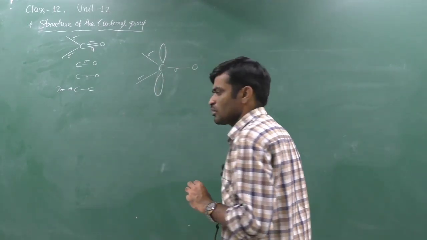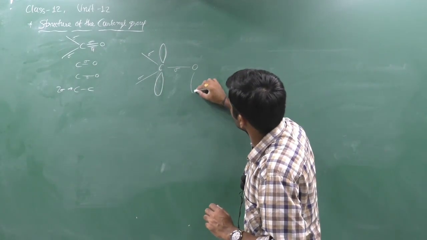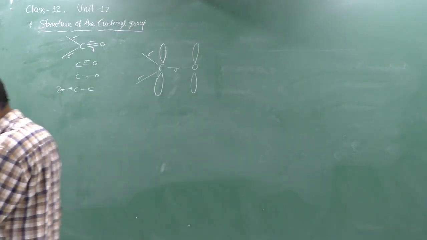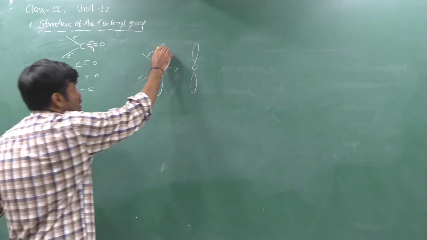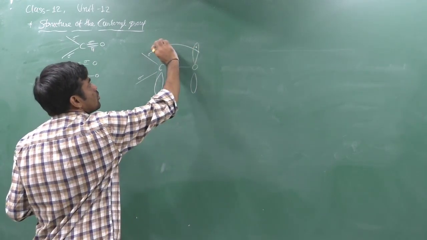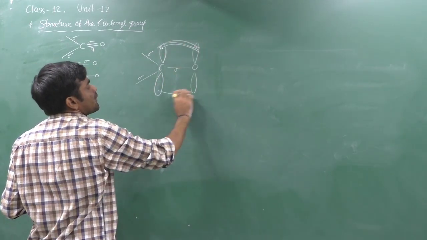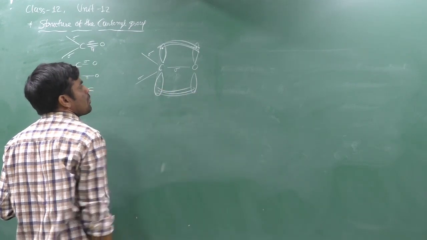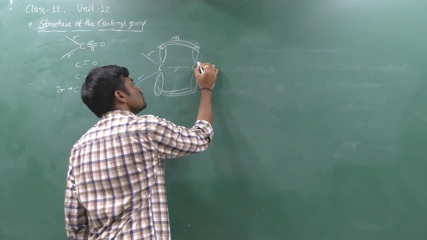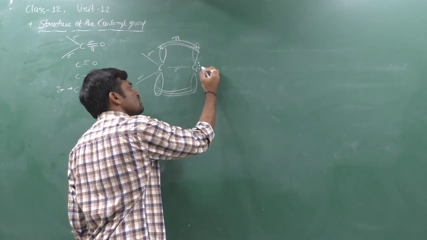Oxygen uses its one p orbital, one is like that, which can have one unpaired electron. Both have one unpaired electron. One electron is here, one is here. Then they can overlap side by side to give a pi bond. So that is a pi bond. Here also two lone pairs of electrons are there in the structure of oxygen.